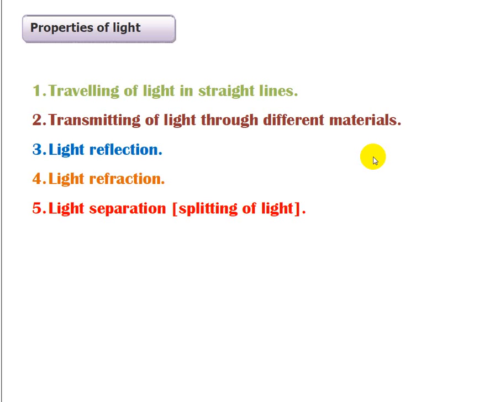The other one is light separation. Light separation is the splitting of light, like the analyzing of light. Like the rainbow, if you heard about it before, the rainbow colors that we see in the sky after raining.